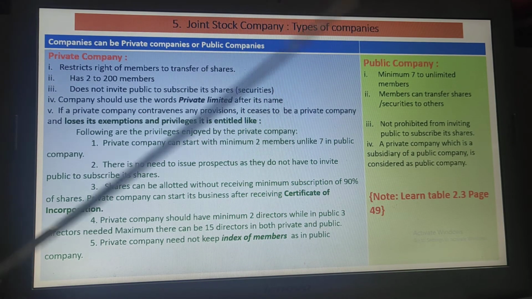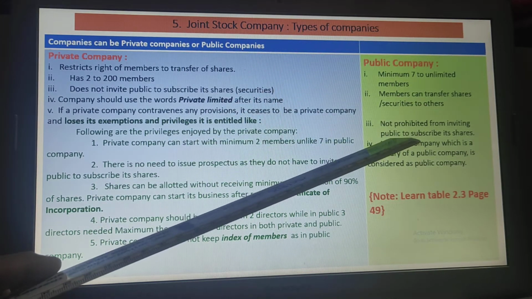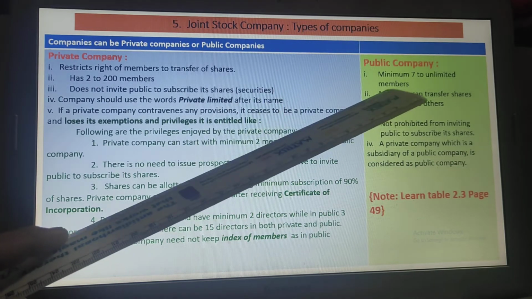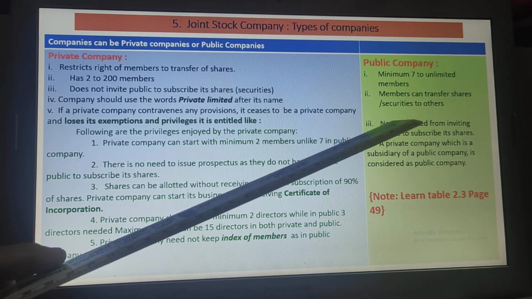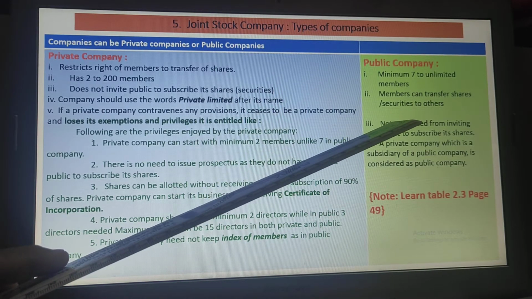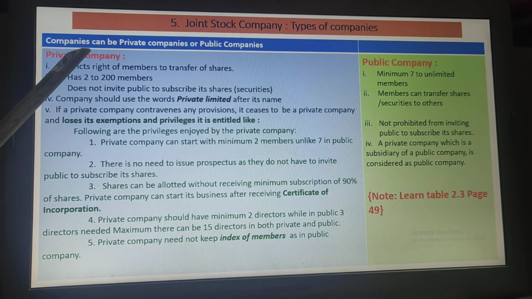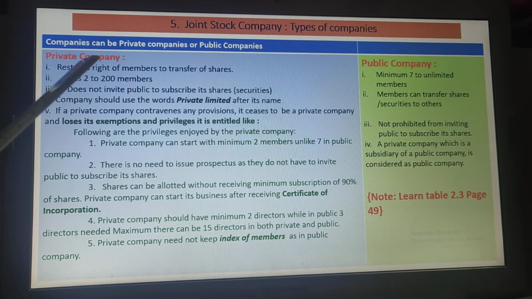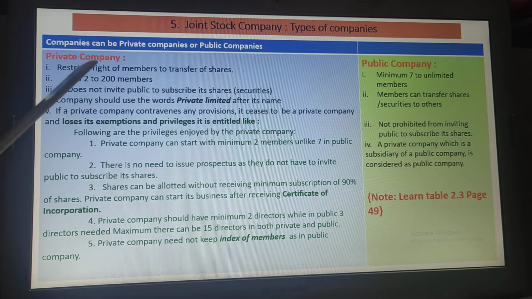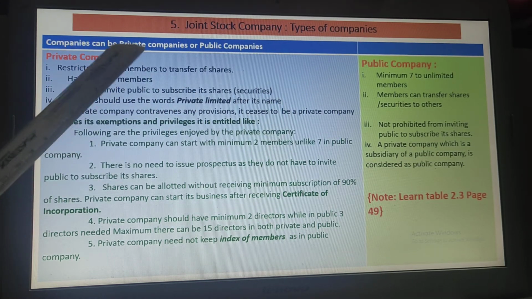To understand in short, public company means where the shares will be offered to the public to subscribe the shares and make their investment in the company. If not, then the company can have their own members who will be able to bring in capital. Then in such a case it is called a private company. Now there are still some differences, which we will learn, as to what is a private company.